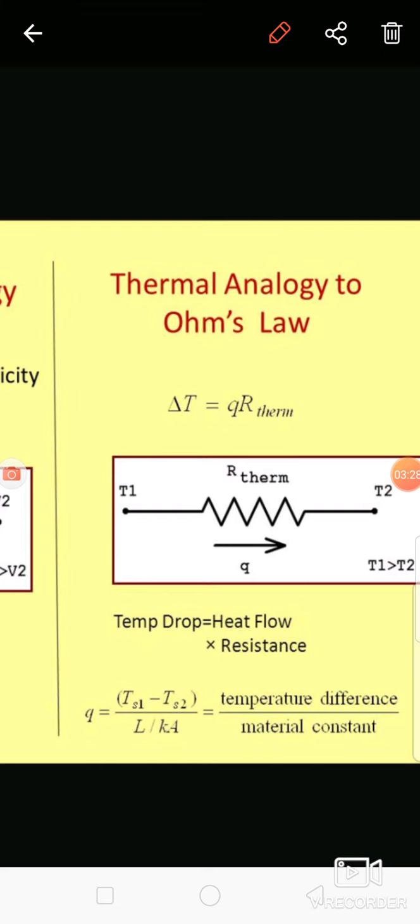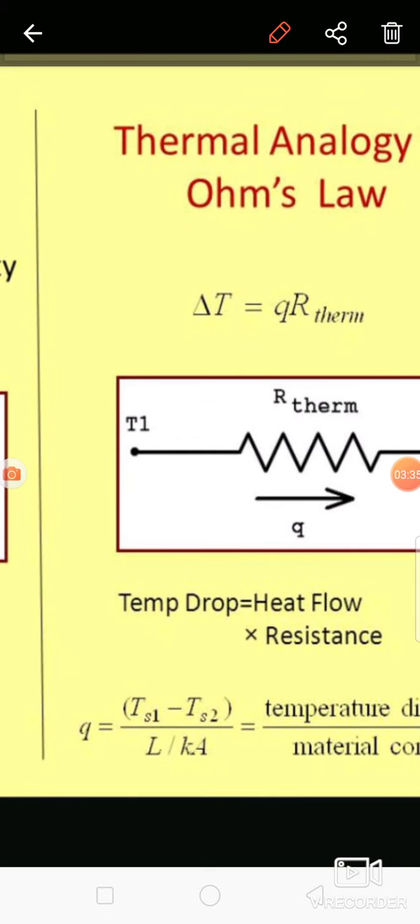So Q means what? Rate of heat transfer. Heat transfer takes place because of the temperature difference, and whatever the remaining part in the equation, we have to write that part in the denominator. So what is the remaining part? That is L upon K. From Fourier's equation, the remaining part besides T1 minus T2 is nothing but L by K. We write that L by K in the denominator.